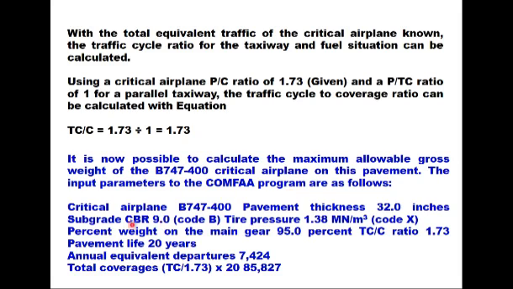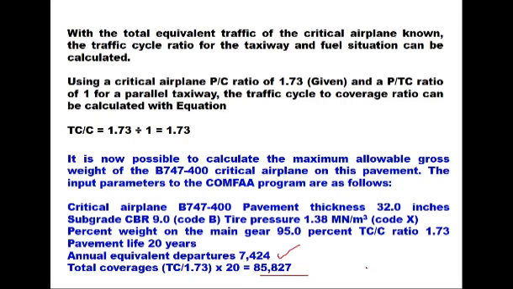The input to this program will be critical airplane is B747-400, the pavement thickness 32 inch, subgrade CBR is 9, that is code B, tire pressure 1.38, code X, percent weight on the main gear 95%, TC by C ratio 1.73, pavement life 20 years, annual equivalent departure 7,425, which we estimated. Total coverage is equal to TC upon 1.73 into 20 years life, and that comes out to be